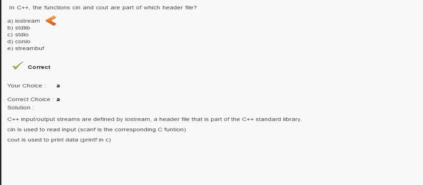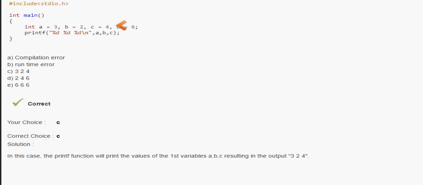They are of iostream, which is a header file. Similarly, we create objects of iostream, cin or cout. The C++ input output streams are defined by iostream, a header file that is part of the C++ standard library.